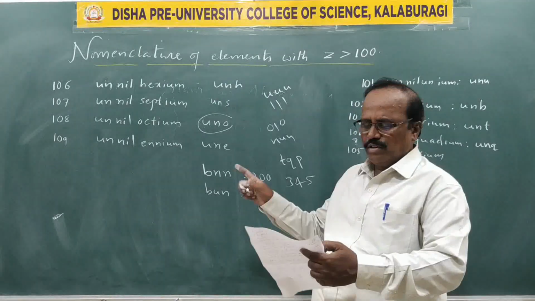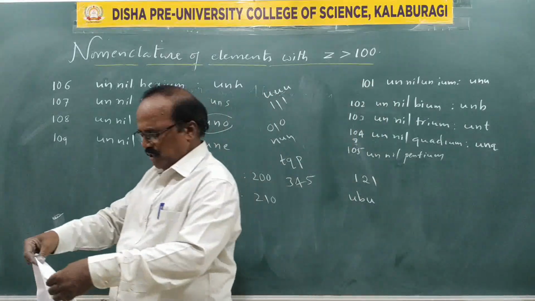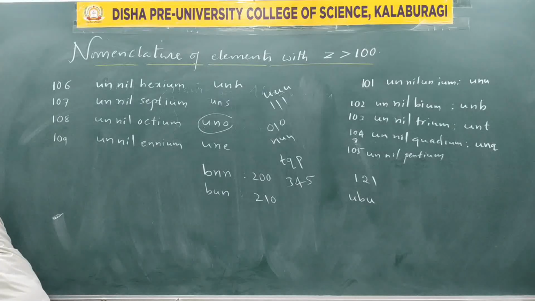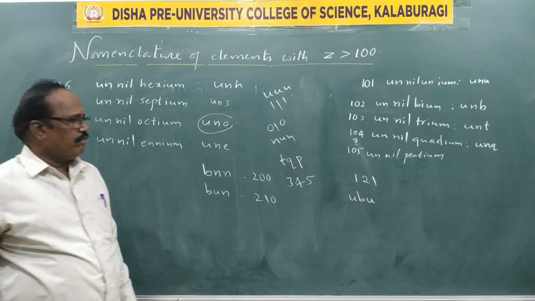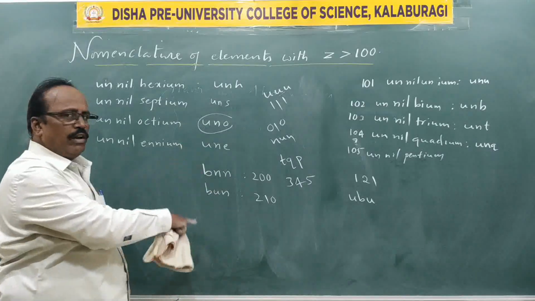In this case, we have learned how to name these elements. Sometimes we may ignore it, but for theory we may get 1 mark from this.